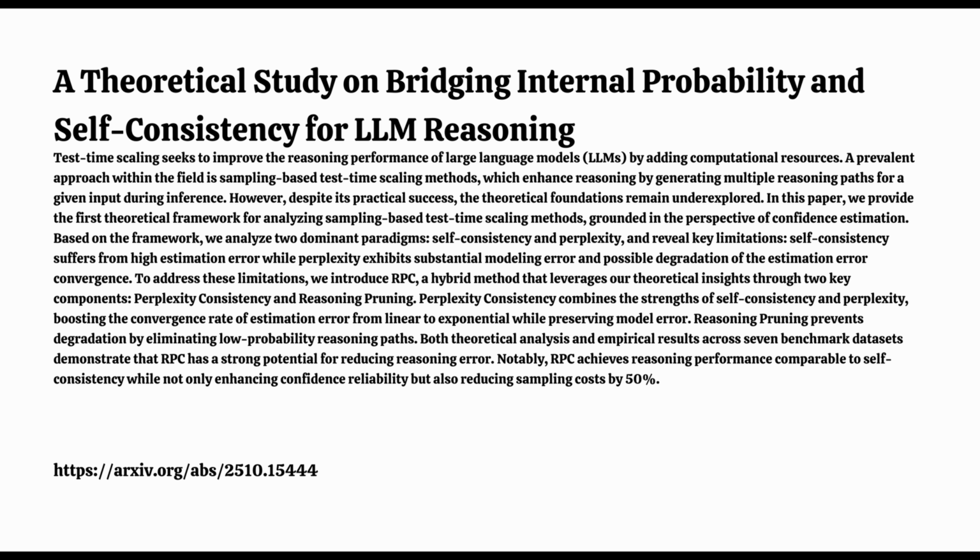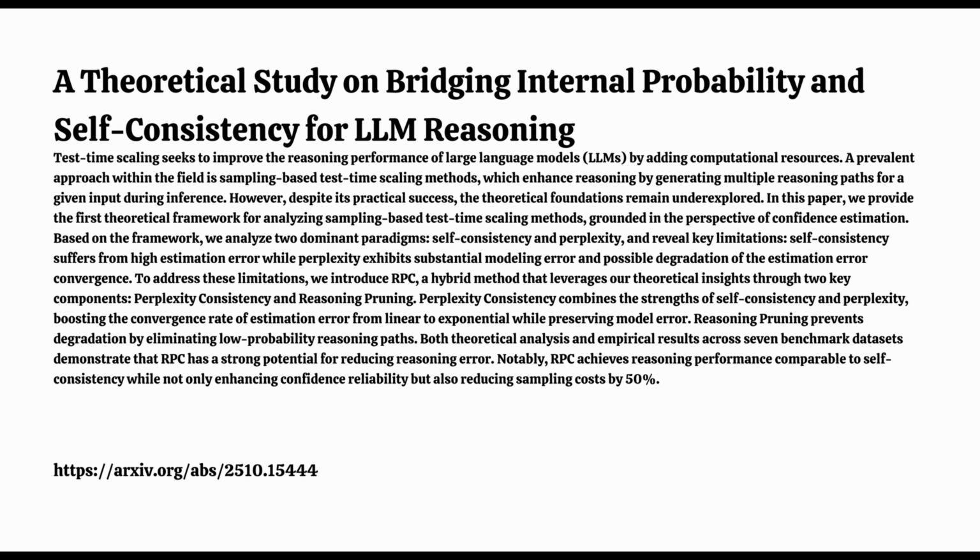Right, that addresses two of the three big issues. We get reliability and speed. But what about the third problem? PPL's speed degrading when you have lots of low probability, maybe noisy samples. Does the second part of RPC handle that? It does. That's the role of reasoning pruning, or RP. Remember, the speed advantage drops if paths have low probability.